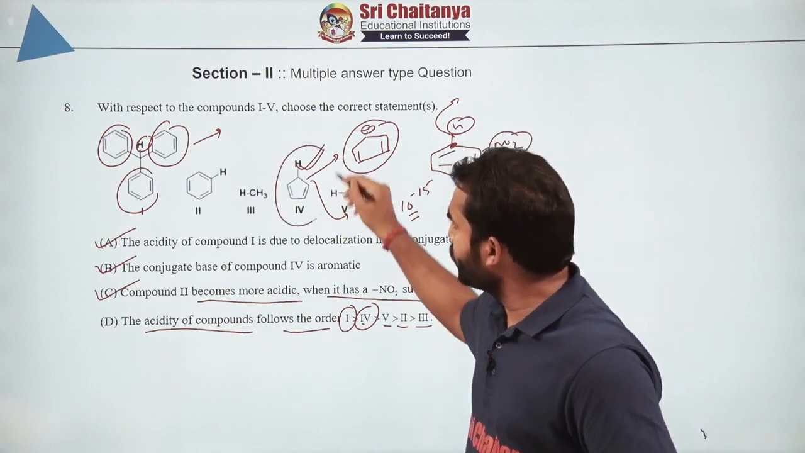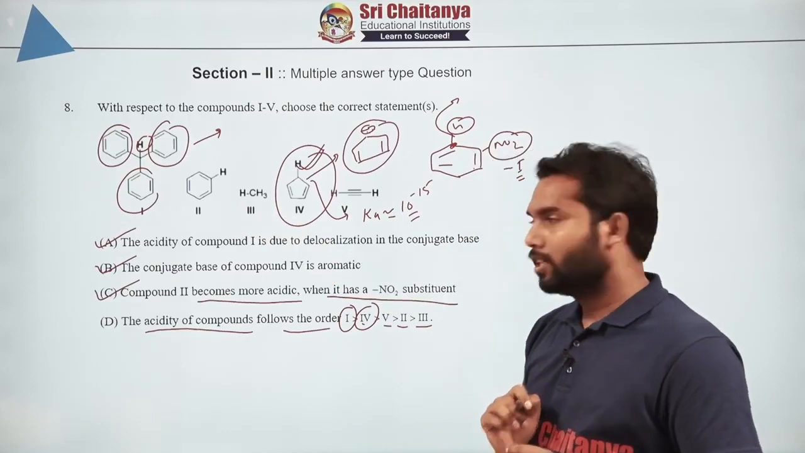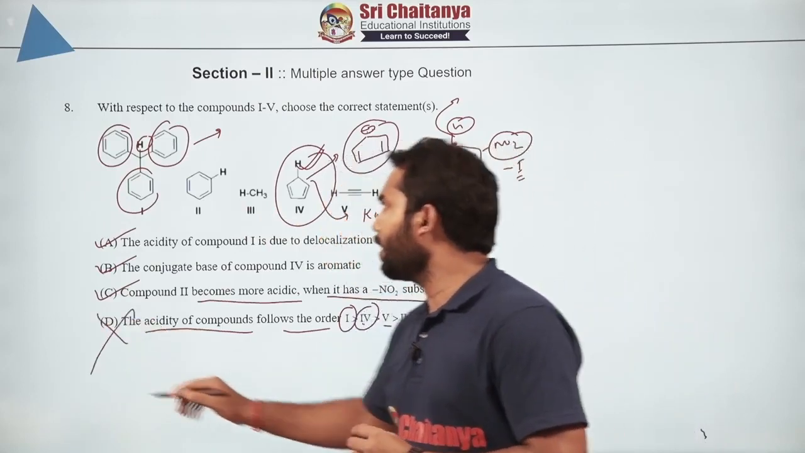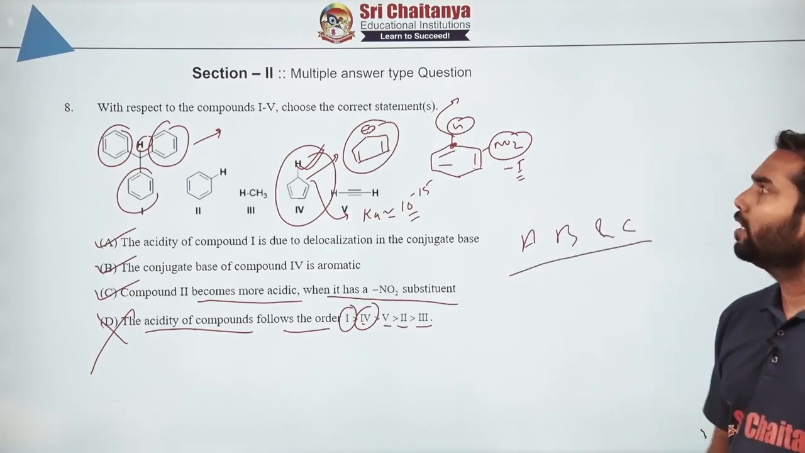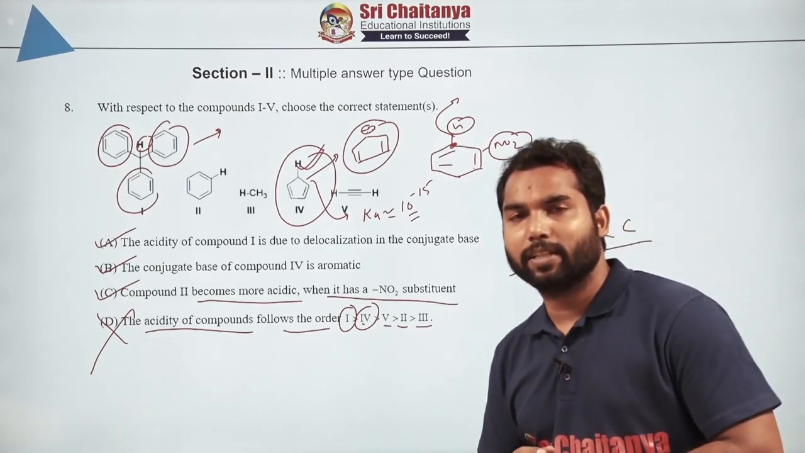So this is most acidic among the given. So obviously this is wrong. So the correct answer will be then A, B and C. Now let's look at the other question, question number 9.